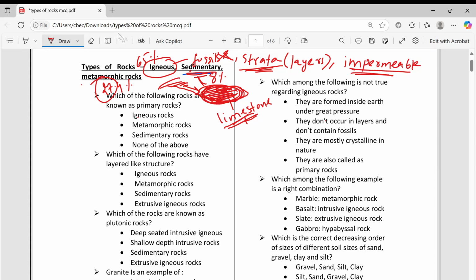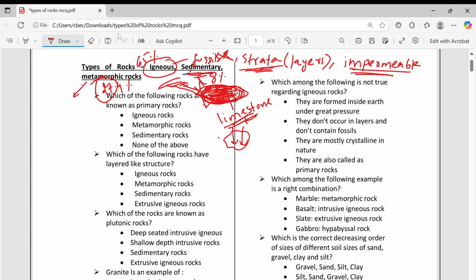Because in sedimentary rock some plants and animals also come and deposit, then they convert into fossils. So sedimentary rocks consist of fossils, and they settle layer by layer, so it is strata. We say layers. Which rock will have layers? Sedimentary rock. Then it is porous, meaning it will allow water to pass easily. That is the sedimentary rock again.